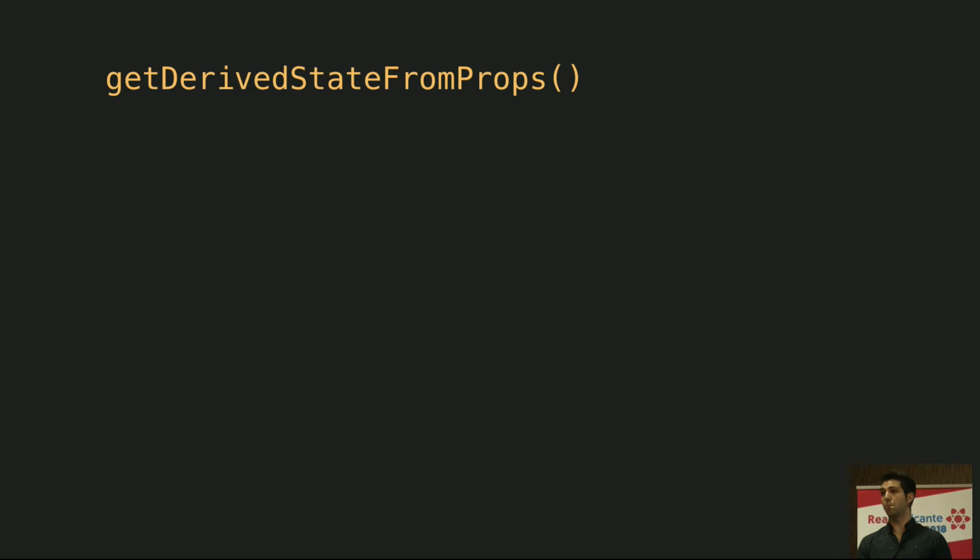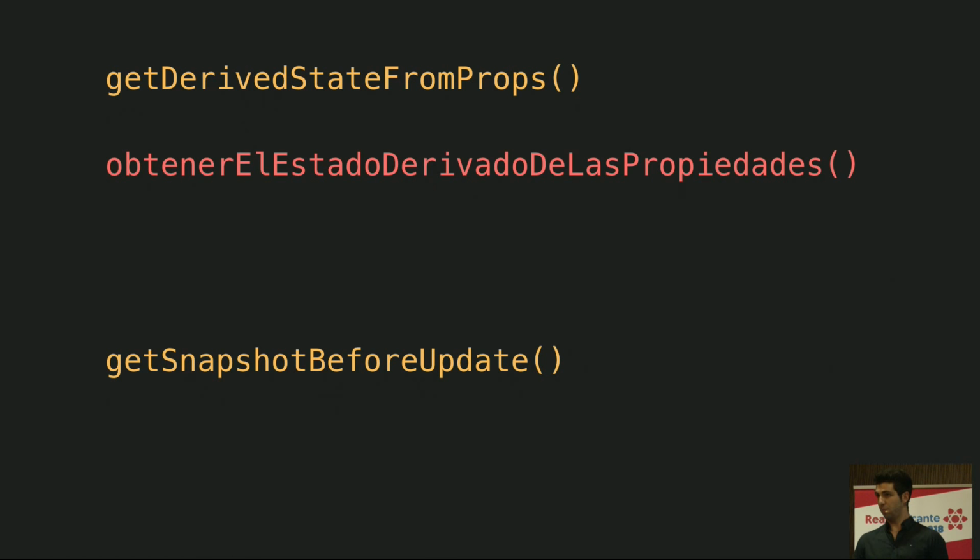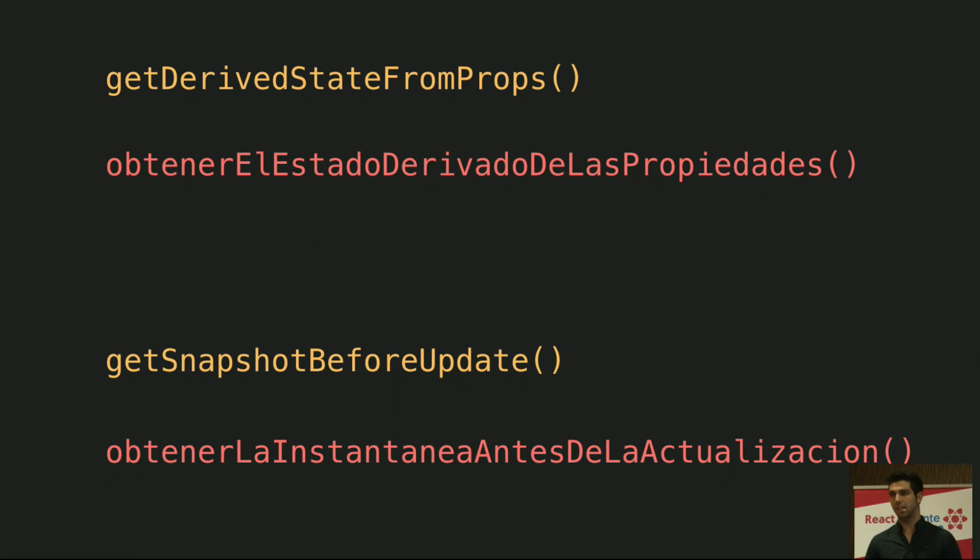getDerivedStateFromProps, that will translate to obtener el estado derivado de las propiedades, which for me makes a lot of sense, right? Spanish speakers, sounds great. My second favorite, getSnapshotBeforeUpdate, which translates to obtener la instantánea antes de la actualización. Sounds amazing. To be honest, I couldn't find any single method that was shorter in Spanish than in English.